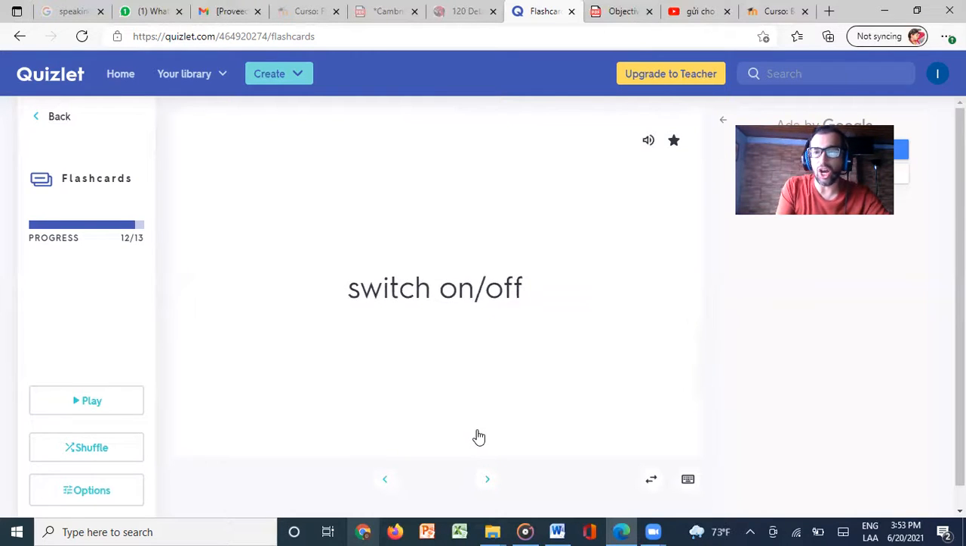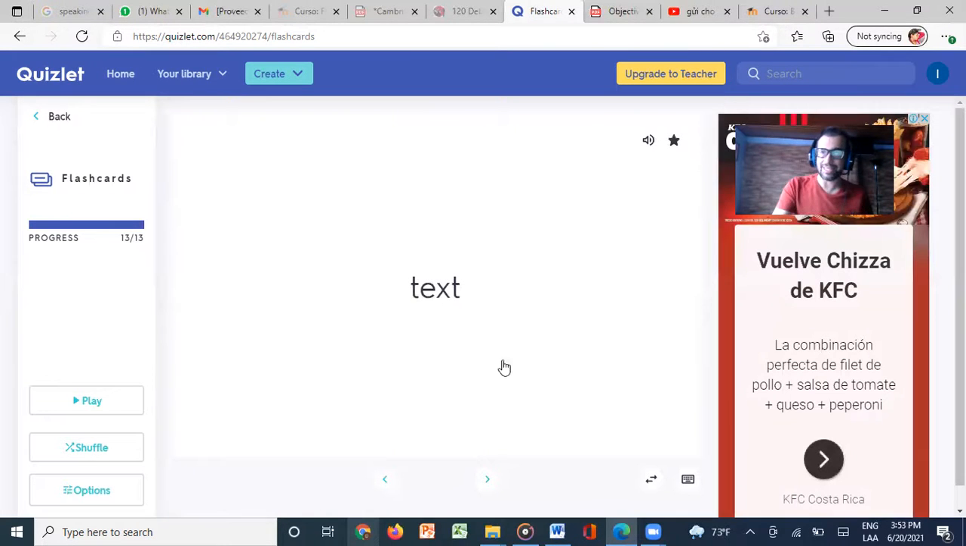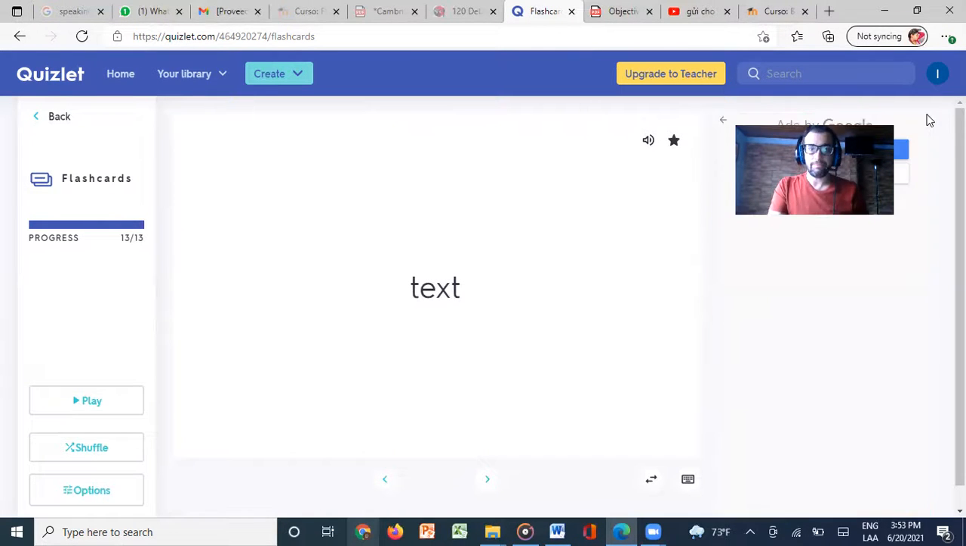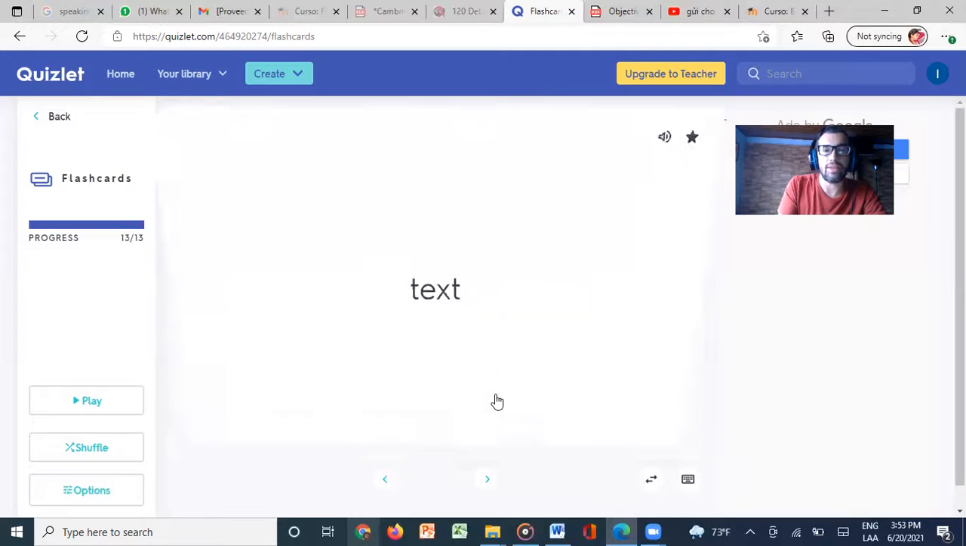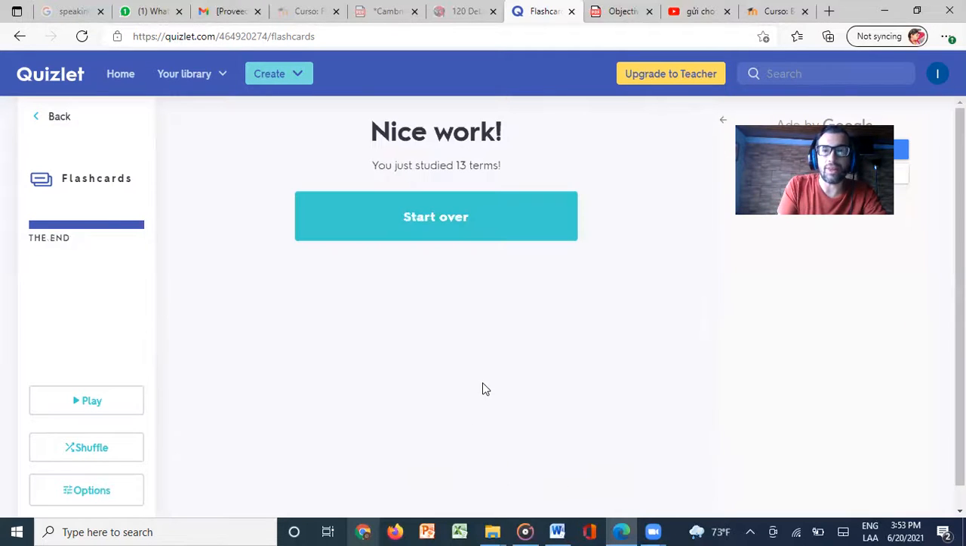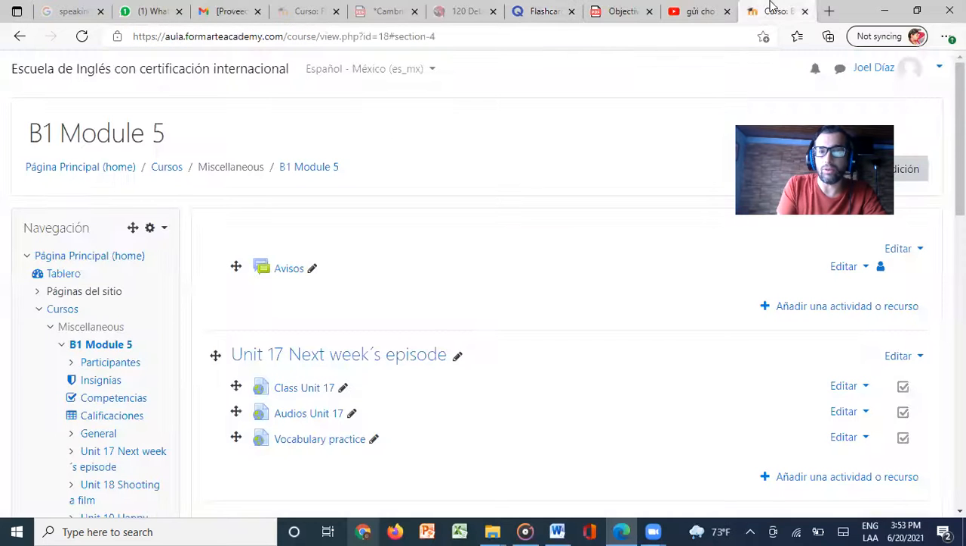Number 12, switch on or switch off. To turn on or to turn off. Number 13, we have text. That's a very popular way right now. Text is to send a written message from a mobile phone. So I'm going to text you, right? That's the example, and that will be it. Today we only had 13 words.